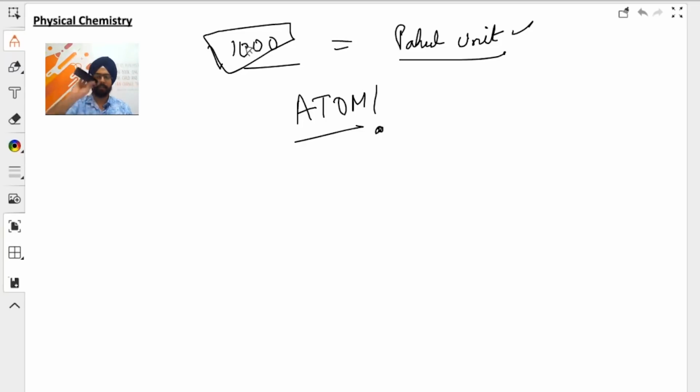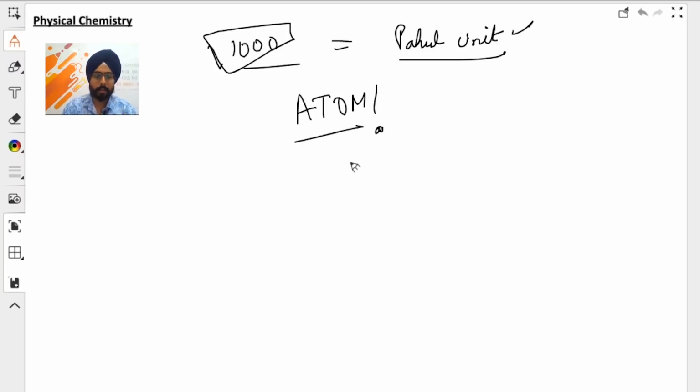For example, I have this tiny little eraser for the whiteboard. Let's assume this is a rectangular box. If you can see my image from my webcam, let us assume this is a rectangular box. If I ask you how many atoms of air, let's say, are there in this particular box, you cannot count them one by one.